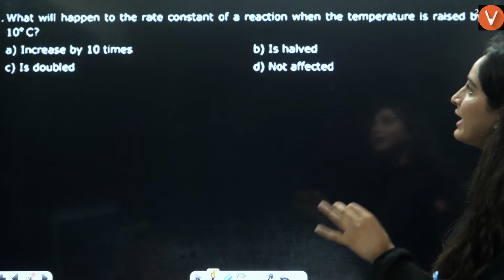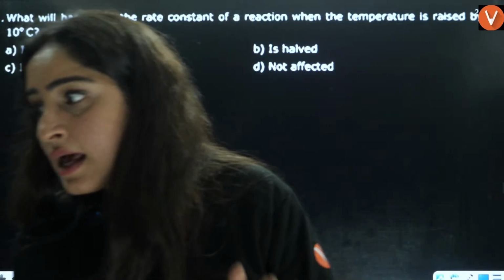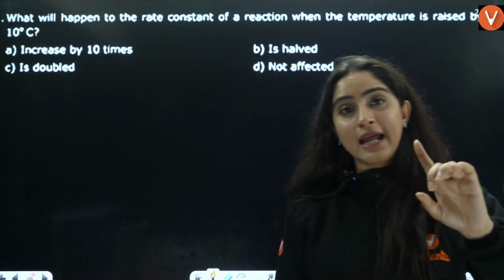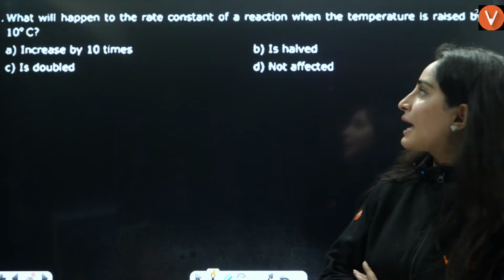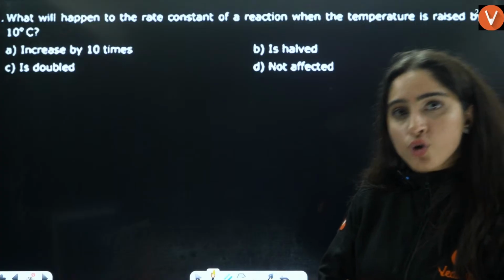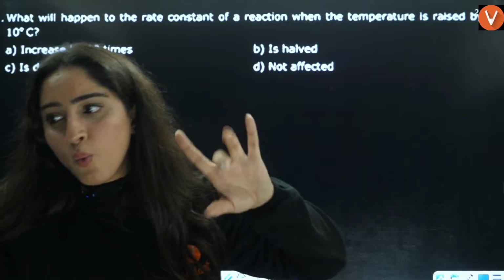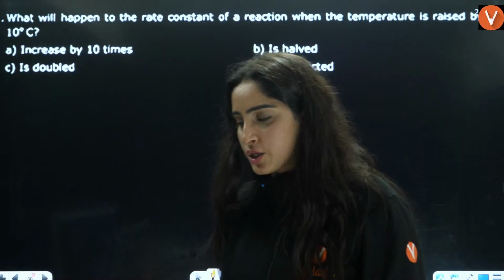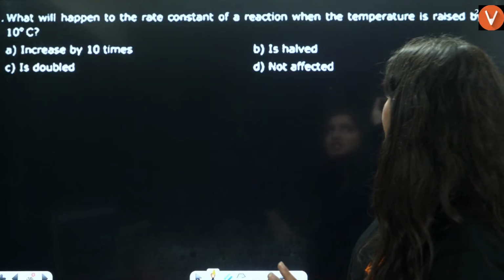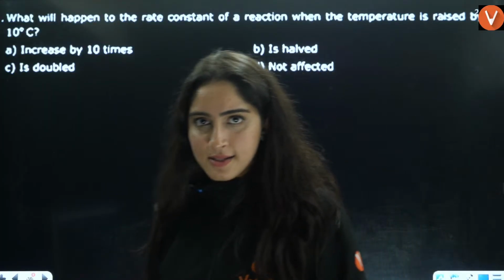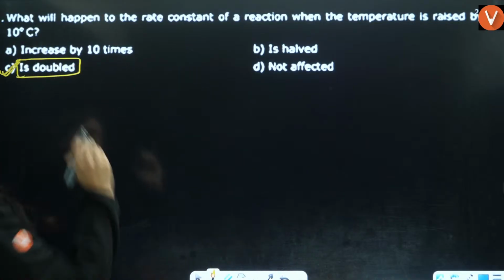What will happen to the rate constant of a reaction when temperature is raised by 10 degrees Celsius? When the temperature is raised by 10 degrees Celsius, what will happen here? This is from chemical kinetics. Here, one set of question is of this kind. This is a direct question: what will happen to the rate constant of a reaction when temperature is raised by 10 degrees Celsius? The rate is going to get doubled. Rate is going to get doubled.